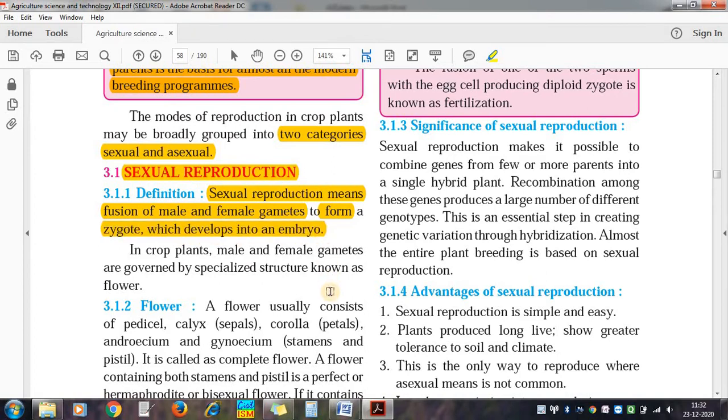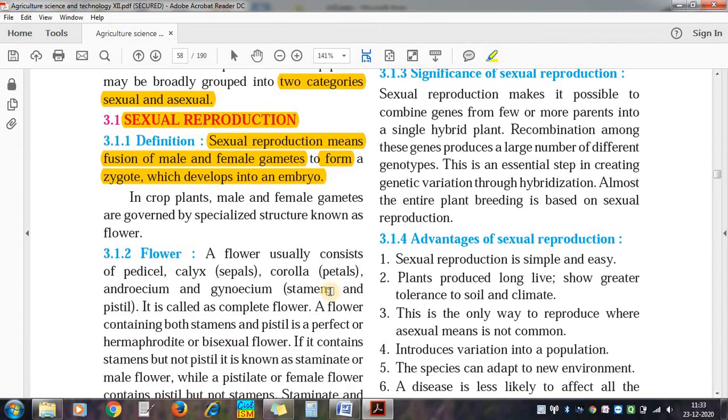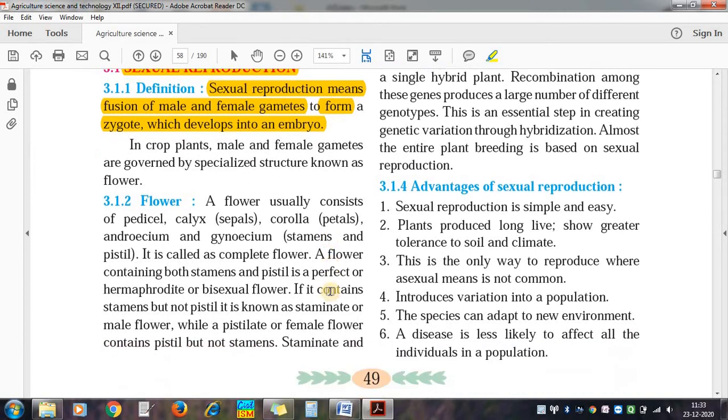So male and female gametes come together, fusion takes place, and that results in formation of a zygote, and this zygote later on becomes an embryo.